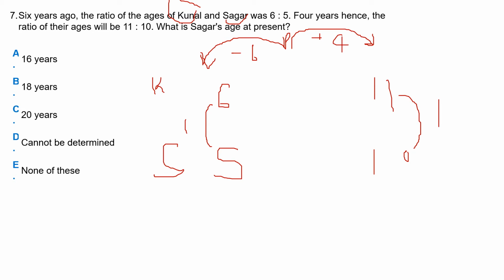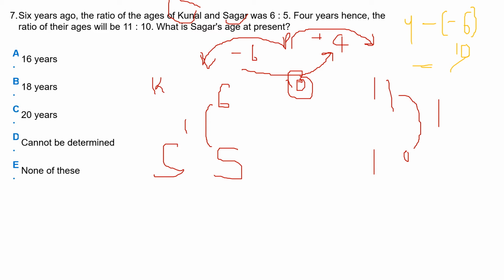Here it is clear that the difference between these two is equal. First we calculate this difference. What is the difference between these two? Here it is 10. How can we calculate this? When we take minus 6 and plus 4 and solve this, we get 10.